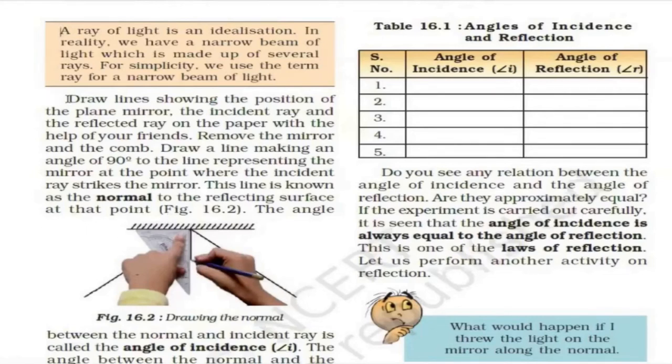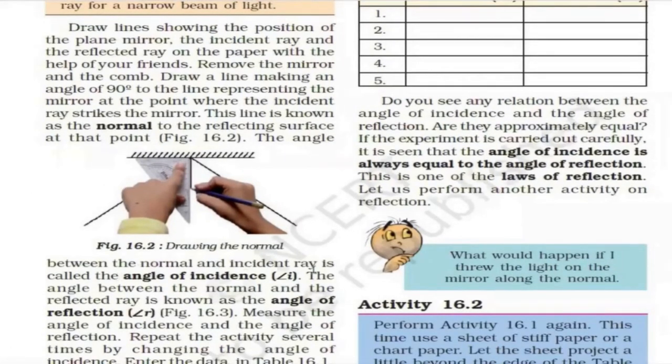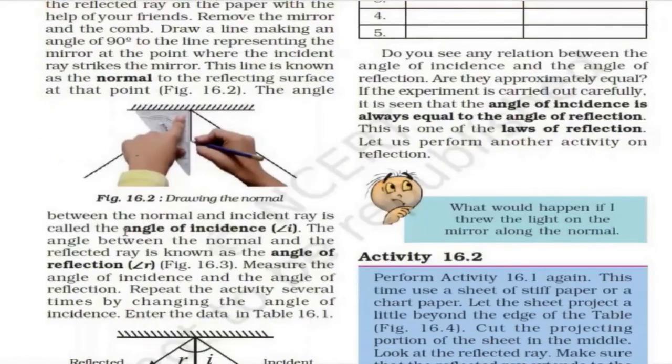Now we will read. Draw lines showing the position of the plane mirror, the incident ray and the reflected ray on the paper with the help of your friends. Remove the mirror and the comb. Draw a line making an angle of 90 degrees to the line representing the mirror at the point where the incident ray strikes the mirror. So it will be the normal. This line is known as the normal to the reflecting surface at that point. The angle between the normal and the incident ray is called the angle of incidence, angle I.